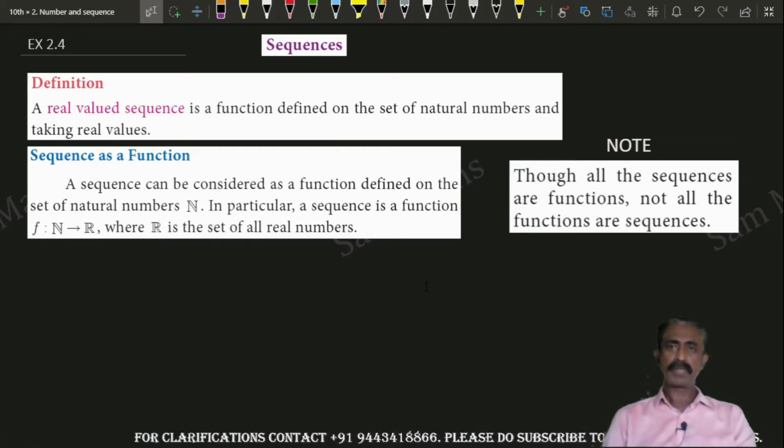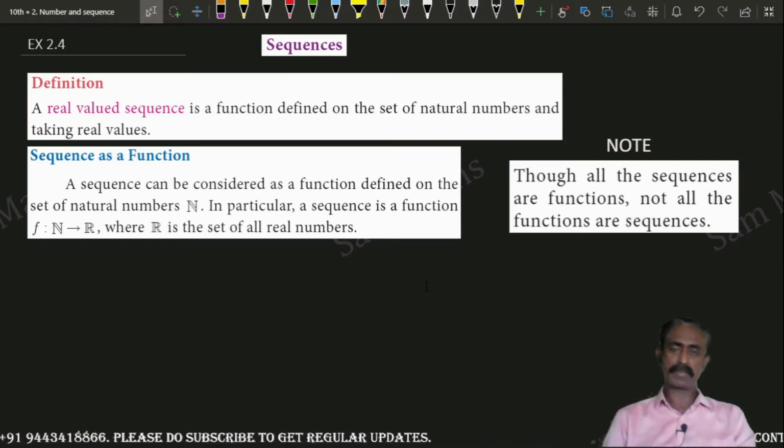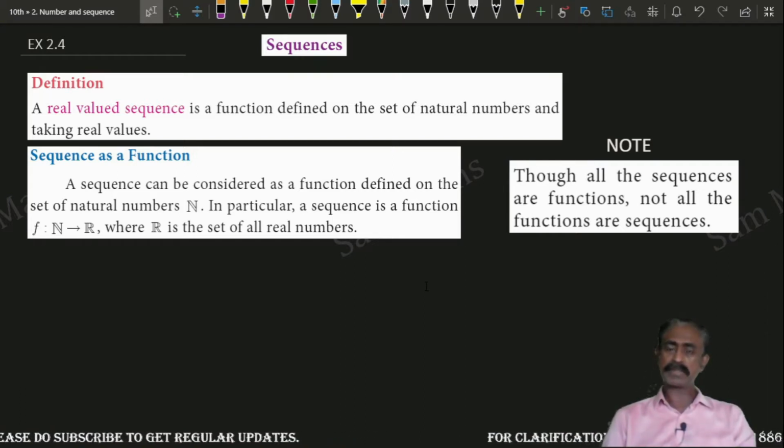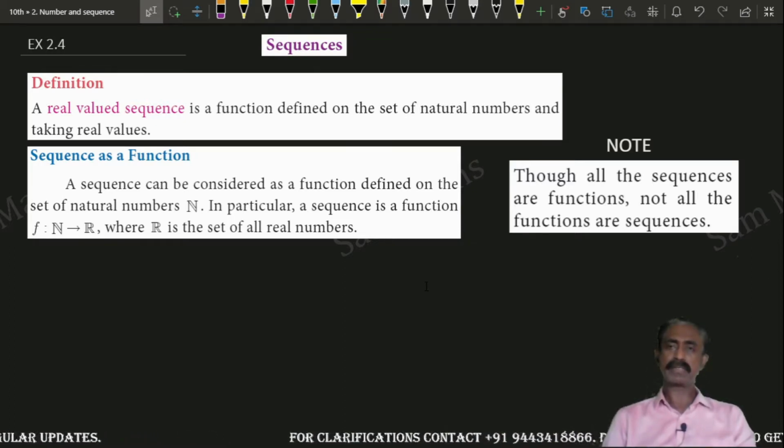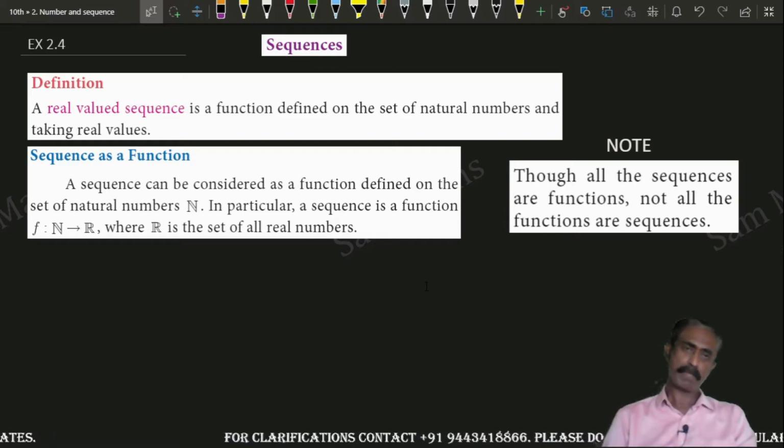Note, though all the sequences are functions, not all the functions are sequences. Clear, children? All the sequences are functions. Sequence implies functions. Functions does not imply sequence always.